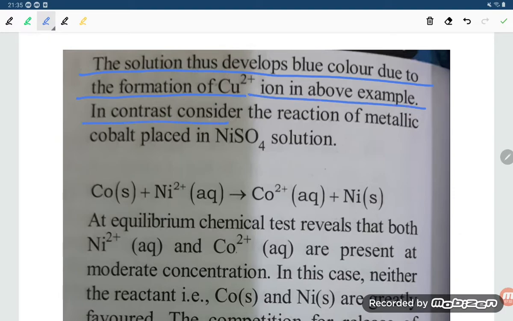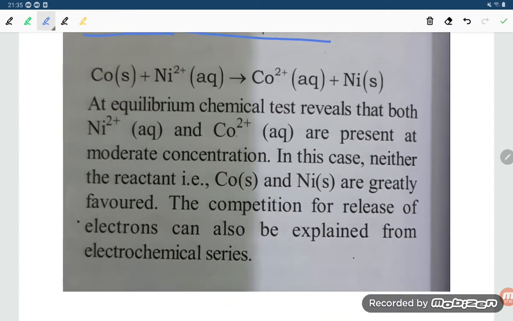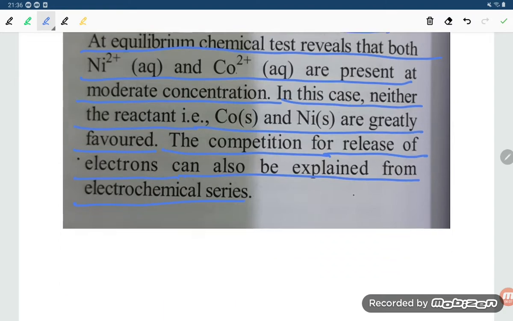In contrast, consider the reaction of metallic cobalt placed in NiSO4, nickel sulfate solution. So cobalt plus Ni2+ gives Co2+ plus Ni. At equilibrium, chemical tests reveal that both Ni2+ and Co2+ are present in moderate concentration. In this case, neither the reactants nor the products, that is Co and Ni, are greatly favored. The competition for the release of electrons can also be explained from the electrochemical series.